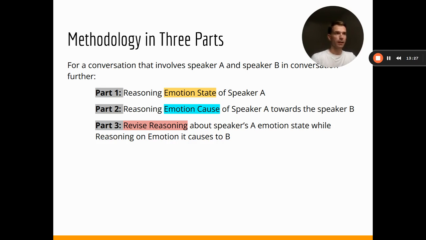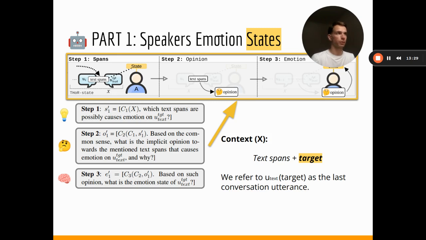Okay, with all that, let's now move on to part number one, where we apply all the steps that we overviewed so far for the extraction of emotion states. In the input, we have a context that represents a textual part of our conversation that ends with a particular target utterance of the speaker for which we have to extract the emotion state.